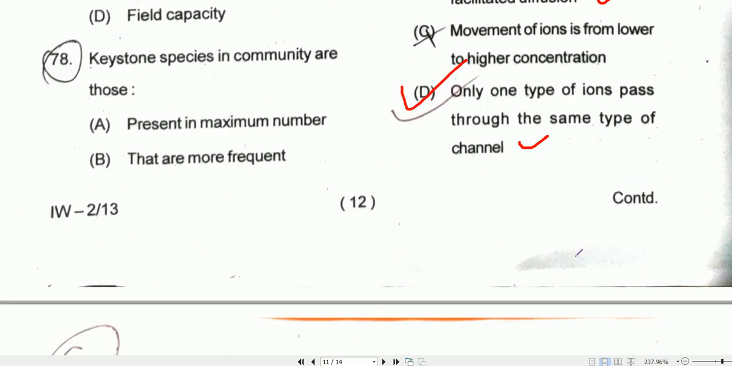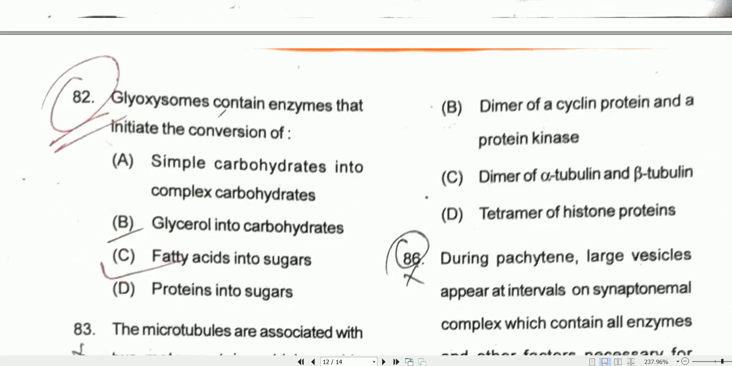Now coming to question number 82. Glyoxysomes contain enzymes that initiate the conversion of fatty acids to sugar. These are the enzymes contained by glyoxysomes that convert fatty acids into sugars.